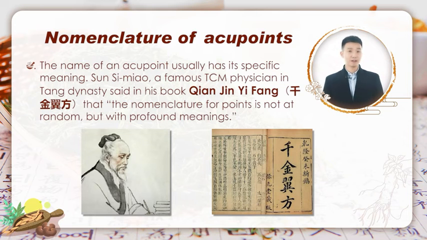Now we turn to an interesting topic, the nomenclature of acupoints. The name of an acupoint usually has its specific meaning. Sun Simiao, a famous TCM physician in the Tang Dynasty, said in his book 千金方 that the nomenclature for points is not at random, but with profound meanings. The name of an acupoint helps to understand the location, functions, and indications of this acupoint. Let's give you 2 examples.